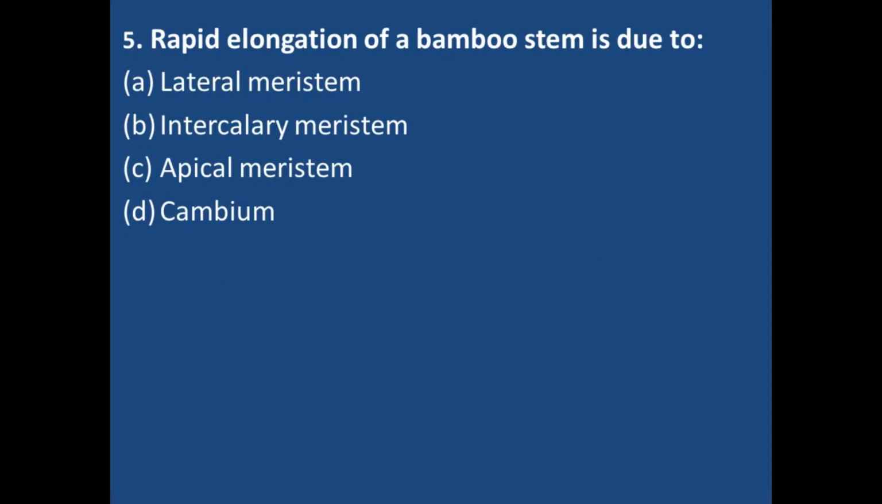Rapid elongation of a bamboo stem is due to, जो बैम्बू का स्टेम होता है उसकी जो एकदम से लेंथ इंक्रीज होती है, that is due to lateral meristem, intercalary meristem, apical meristem and cambium. So the correct answer is option number B, intercalary meristem.